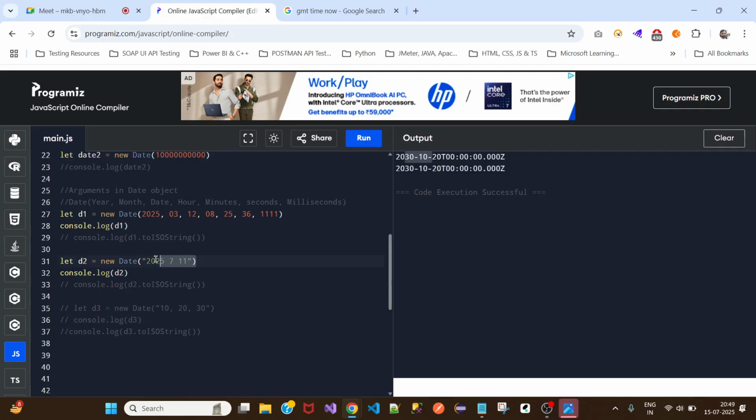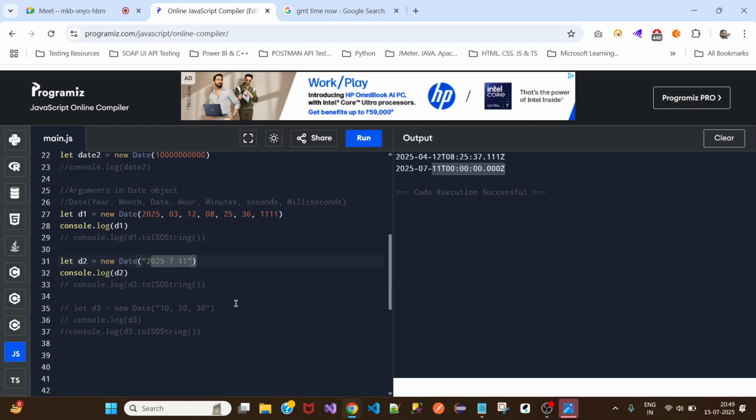When you only want to pass the date, then you can pass in the parameters using a string, where year, month, and day are given. But if you want to pass all the parameters, then do not use a string. Go with numbers and pass it in this way. Now when you print it, it will print in the right manner. See, here it took the time as well. Here it didn't consider time because we haven't passed the time as parameters.